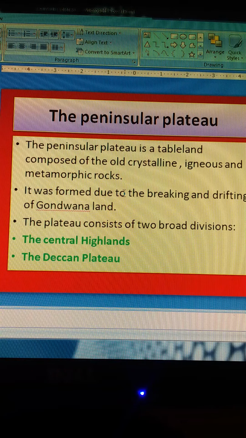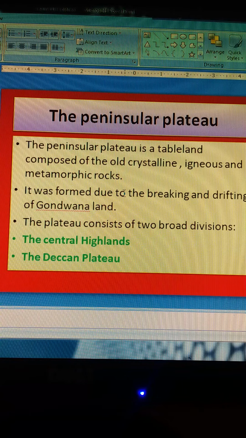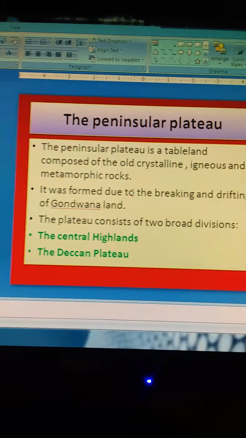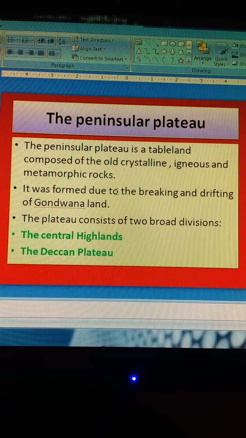It is formed due to the breaking and drifting of the Gondwana land. The plateau consists of two broad divisions, the Central Highlands and the Deccan Plateau. Let us read more about this in detail.